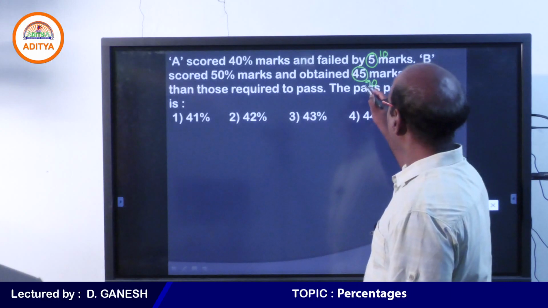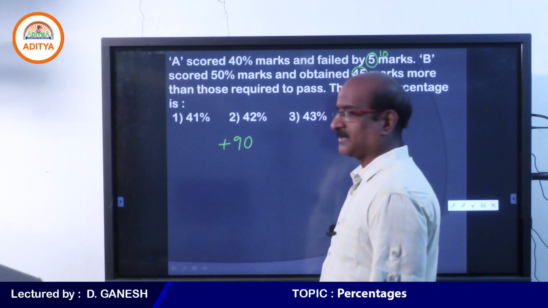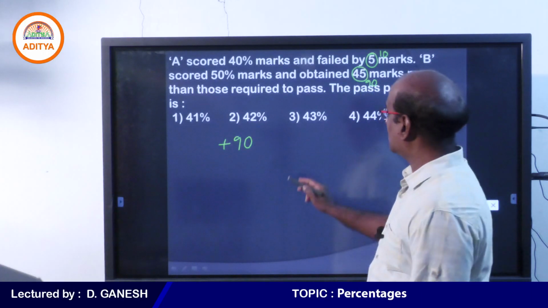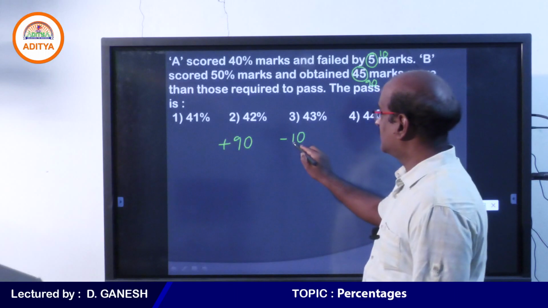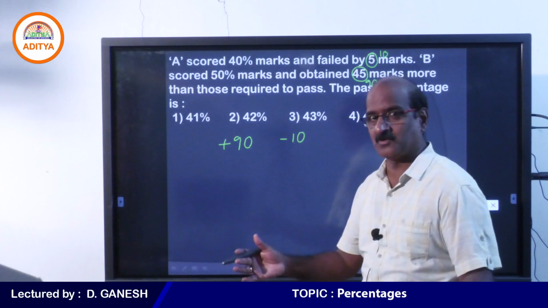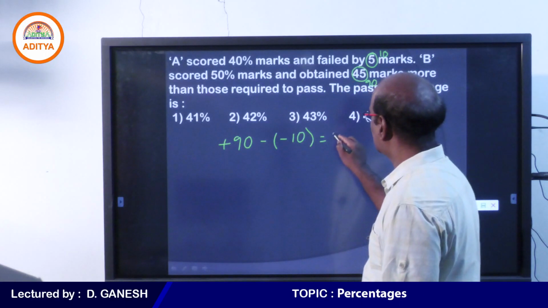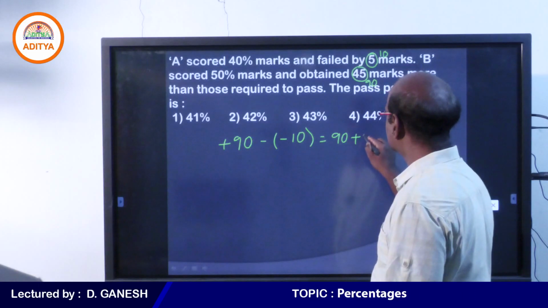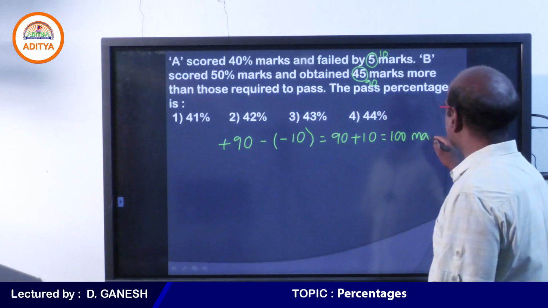Student, B obtained 90 more than necessary for passing, whereas A fails by 10 marks, so minus 10. So the difference between B and A's marks is 90 plus 10, 100. Student, please respond to my question.